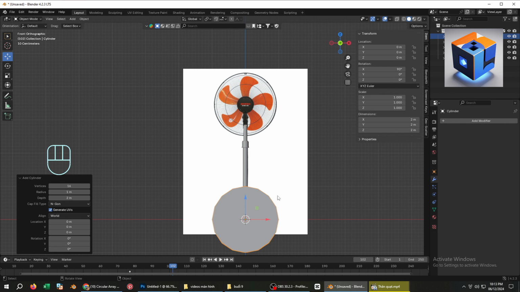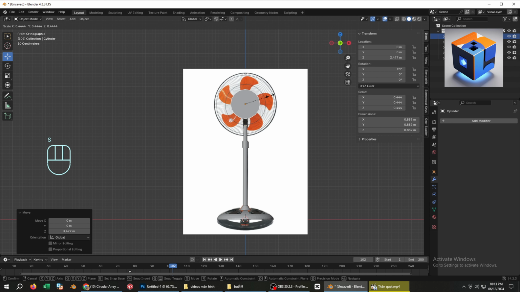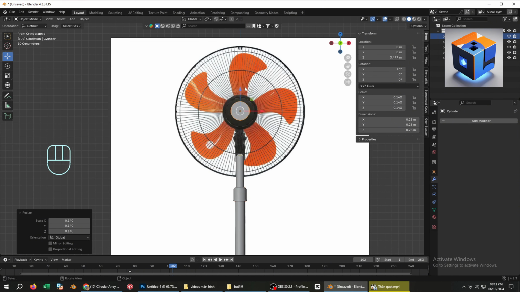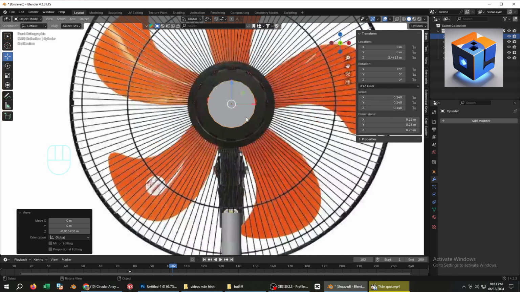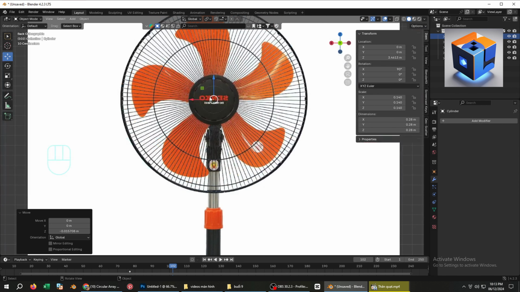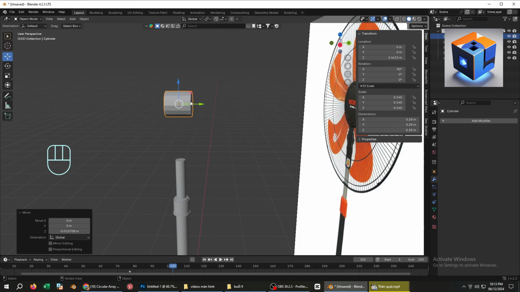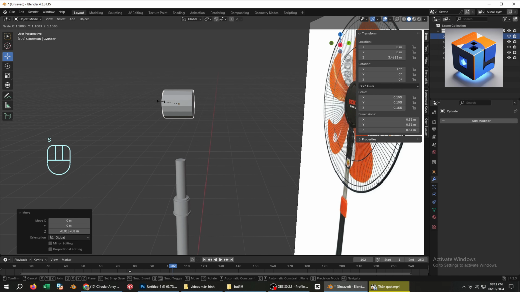Then, press S to scale it to match the reference image. And use S and Y to adjust its length to make it slimmer.